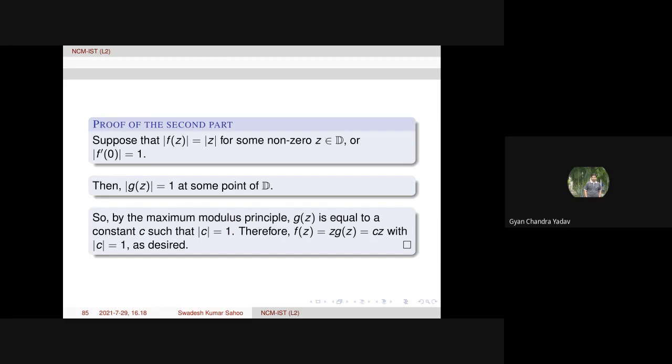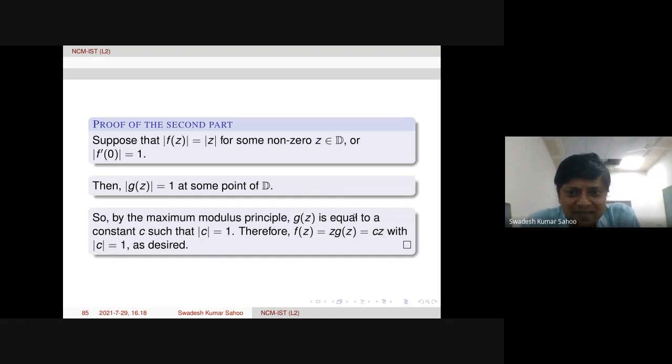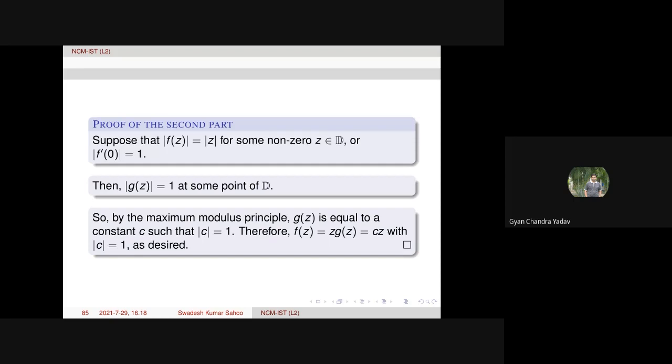So what is the question? How does this follow? g(z) is equal to a constant c such that modulus of c equals 1. So how do we say that g(z) is constant? Mod of g(z) is 1 at some point in D.